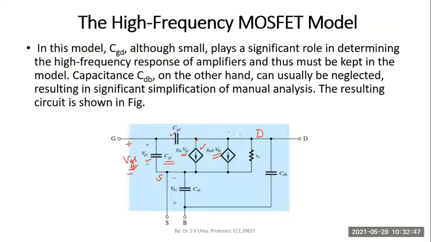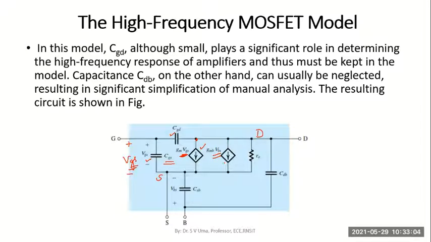A minority component gets added to the drain current, in the same direction as the original drain current.